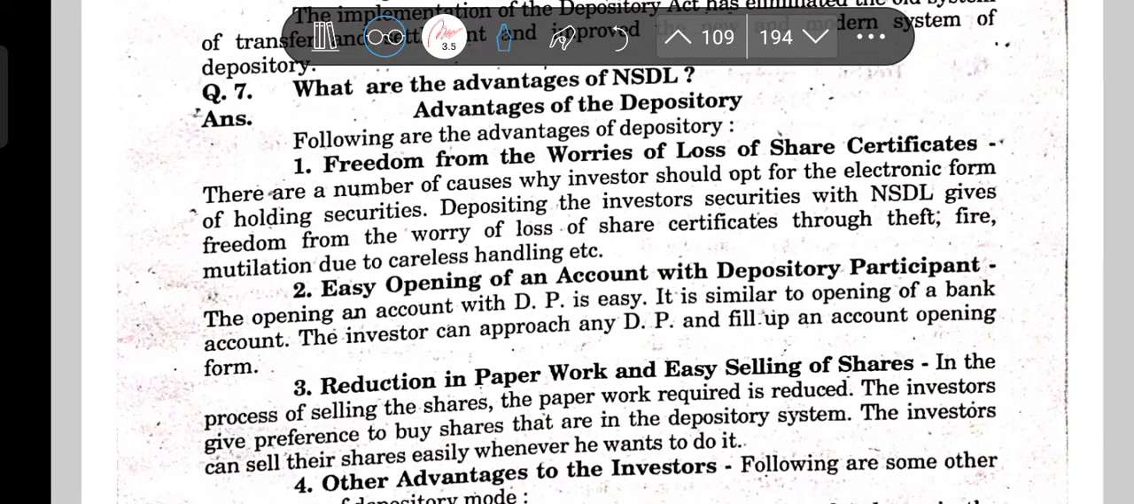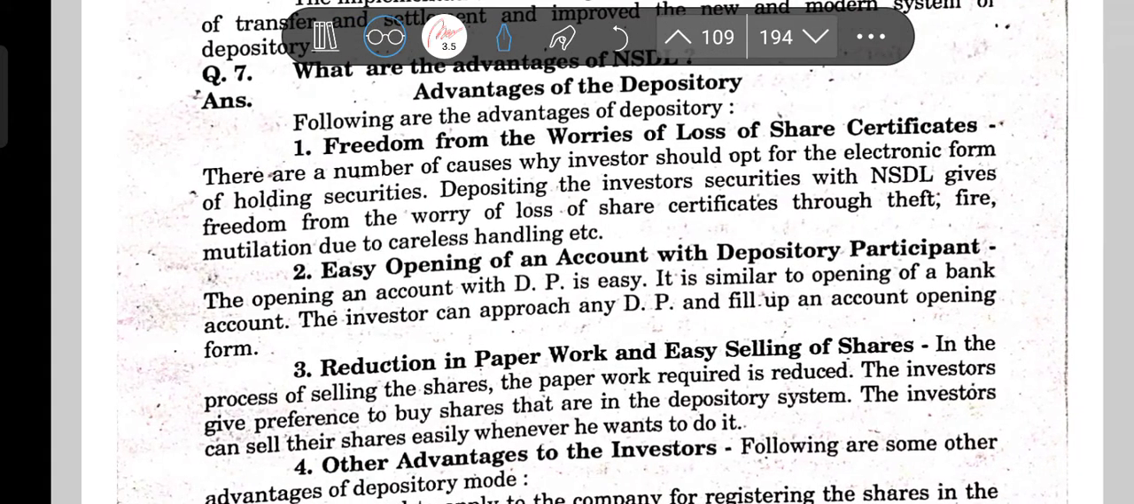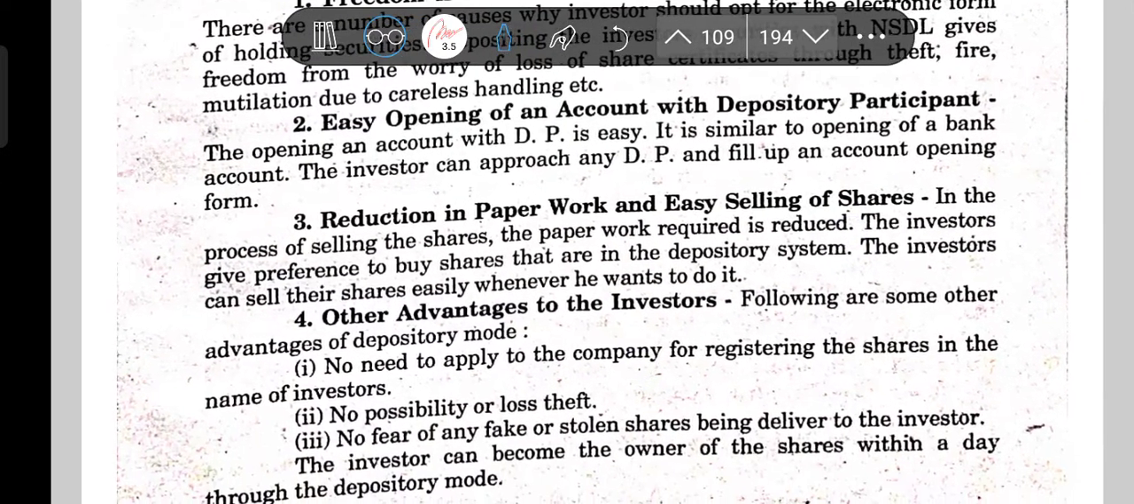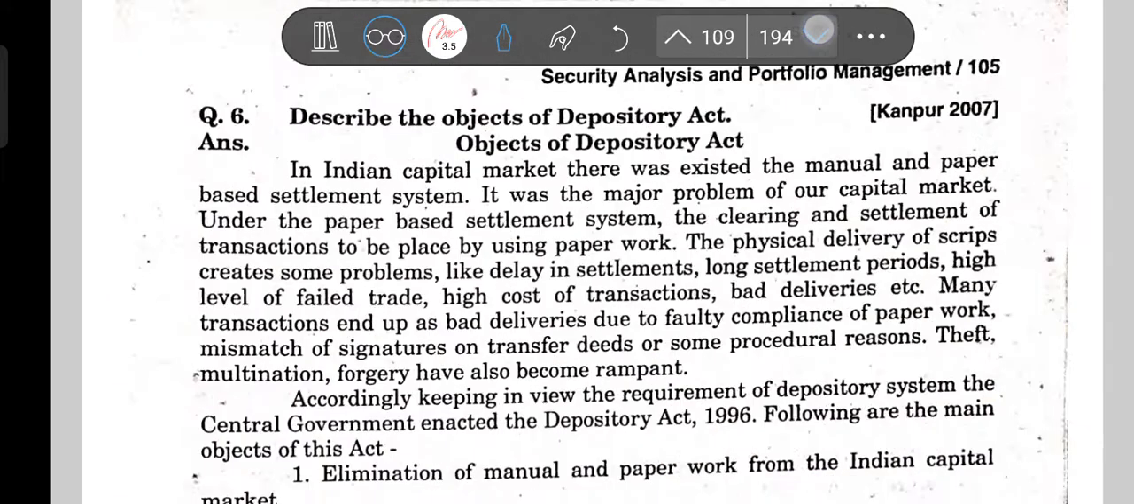Now comes the advantages. Freedom from worries of loss of share certificates, easy opening of an account with a depository participant, within one day you can open it, reduction in paperwork and easy selling of shares. Other advantages are also there: no need to apply to the company for registering the shares, no possibility of loss or theft, and no fear of fake or stolen shares. This way you can easily understand.